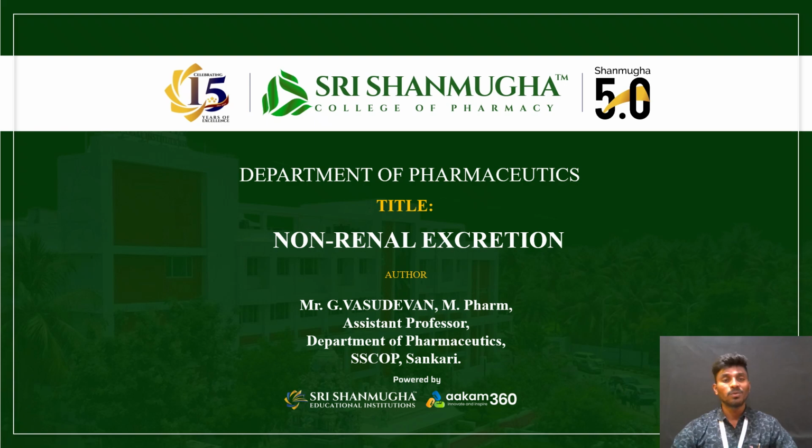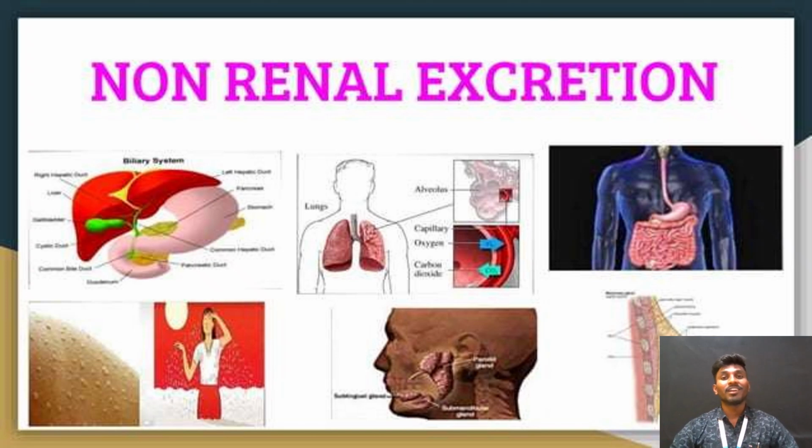Now let us discuss non-renal excretion. It is also known as excretion involving organs other than the kidney. The non-renal excretion process involves mainly the biliary system, respiratory system, intestine, sweat glands, salivary glands and mammary glands. We will discuss these one by one.